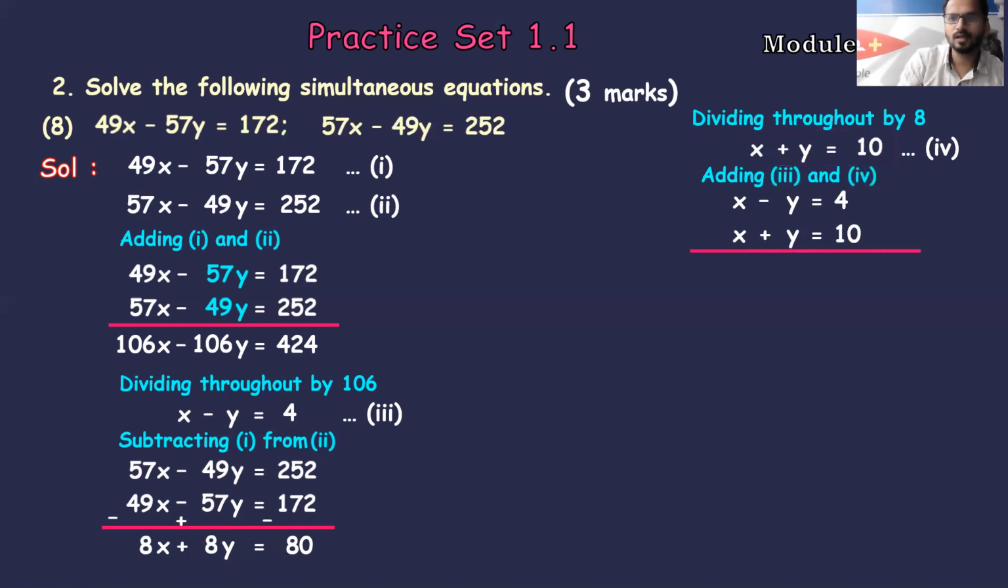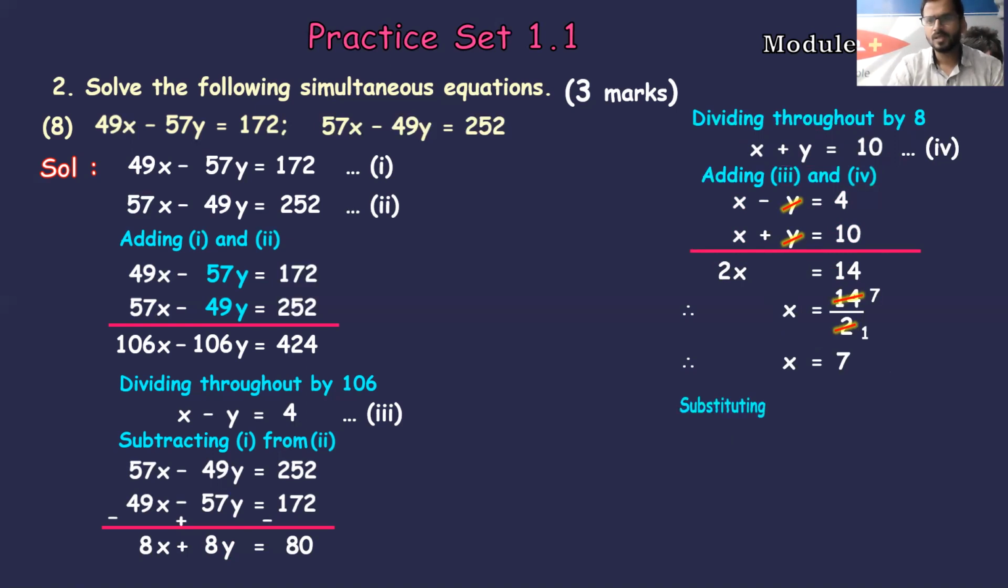Let's add this. So minus y and plus y definitely will get cancelled out. X plus x is nothing but 2x is equal to 4 plus 10 is 14. I want x ka value, so we'll shift 2 to right hand side. So 14 upon 2, 2 ones are 2 and 2 sevens are 14. X is equals to 7 is your answer.